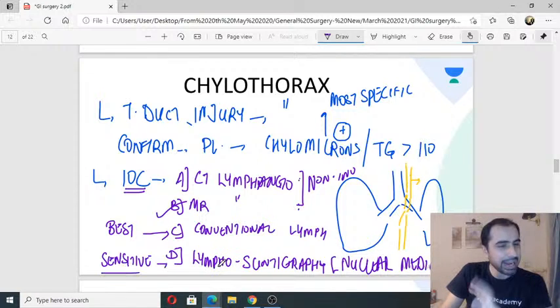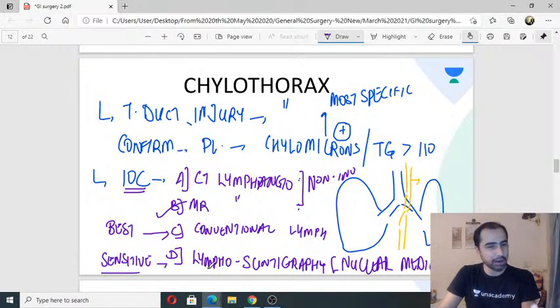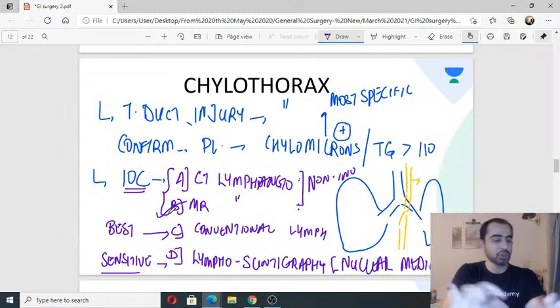This is a bit like HIDA scan. How you do HIDA scan for gallbladder and biliary? Like that, your lymphoscintigraphy, gamma camera. Okay, so they are all totally different. Investigation of choice is usually CT or MR, usually. Okay, but best is conventional lymphangiogram, you can do diagnostic and therapeutic.